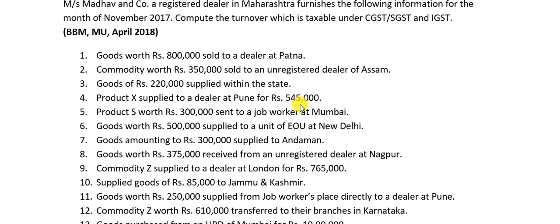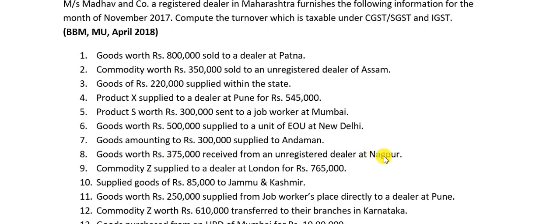The supplier. But in certain cases, one is, I have told you in the previous problem, import. When you import, the second case is when you purchase from an unregistered dealer, the SSE himself, the purchaser himself has to pay GST. So what do we call that as? We call that as reverse charge mechanism.